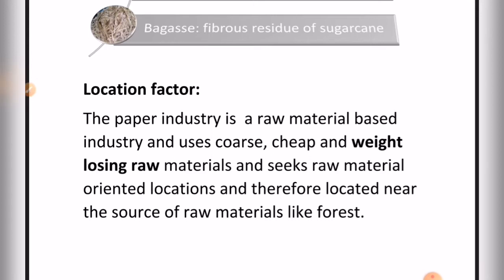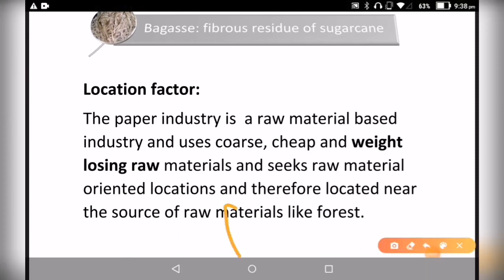You can see here the paper industry is a raw material based industry and uses coarse, cheap and weight losing raw materials. It is raw material oriented in location and therefore located near the source of the raw materials, like the forest. This is very important from your prelims point of view. A question may come: is the paper industry a footloose industry? The answer will be, it is not a footloose industry. In fact, it is a weight losing industry based on its raw materials.